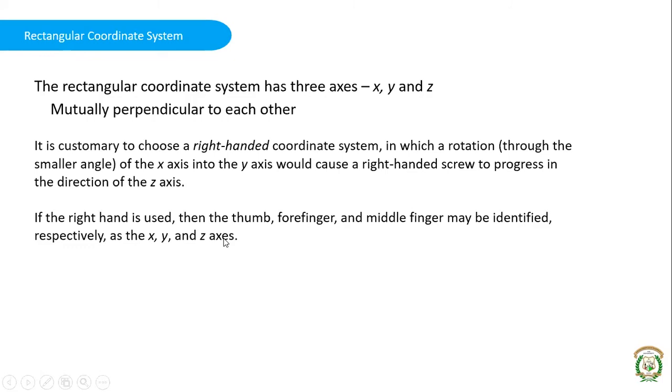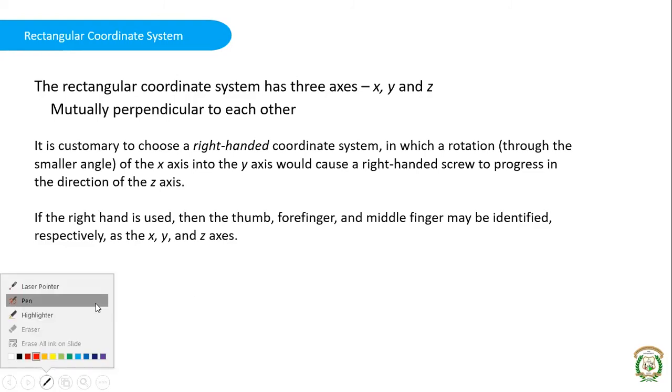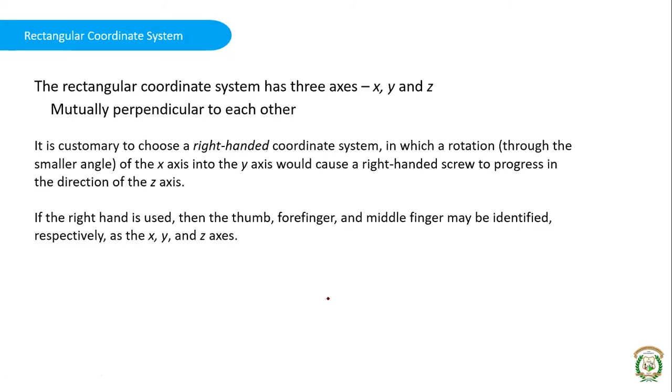Suppose you know the two axes, x and y. If this is x and this is y, normally this is the convention, right? x is horizontal and y is vertical when there are two axes. What is the direction of z? Can anyone show it here?